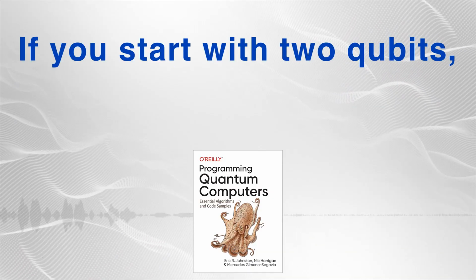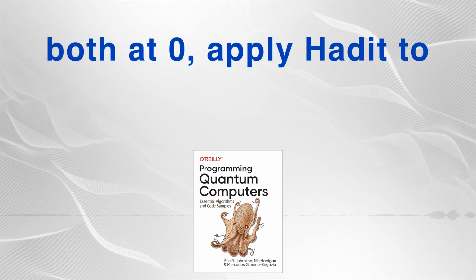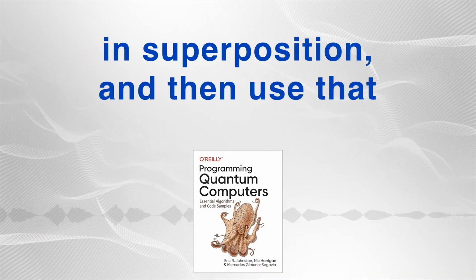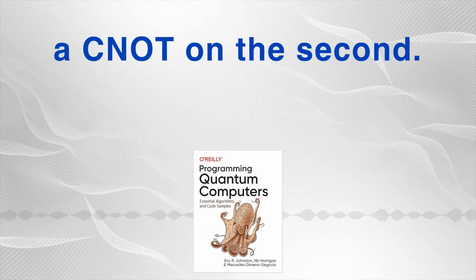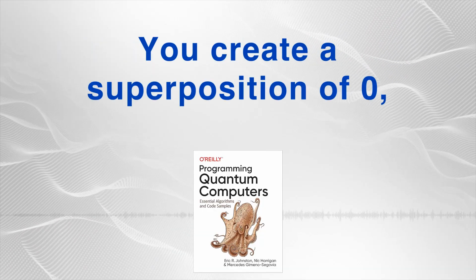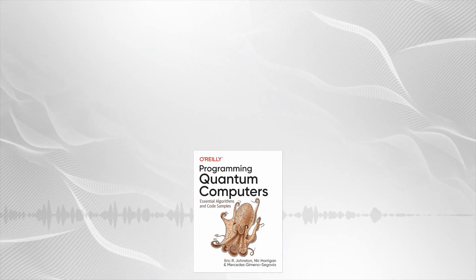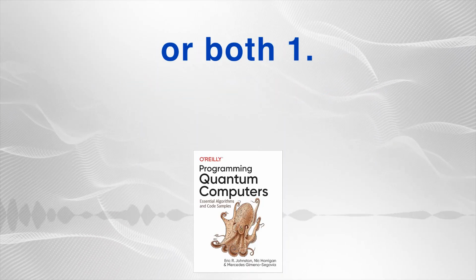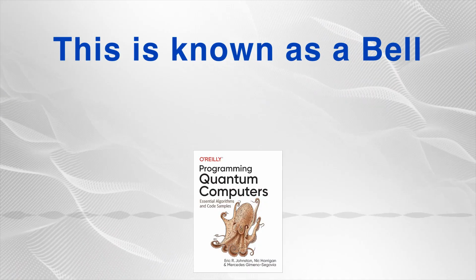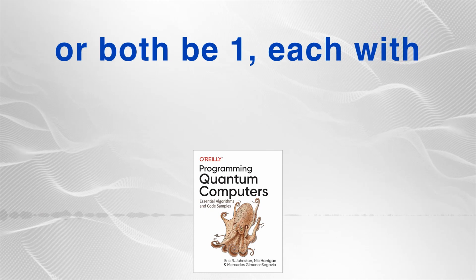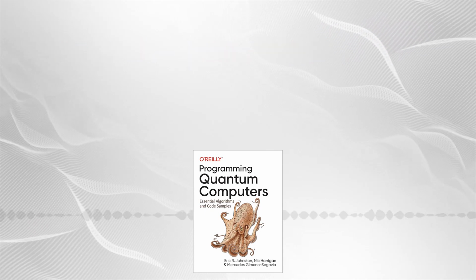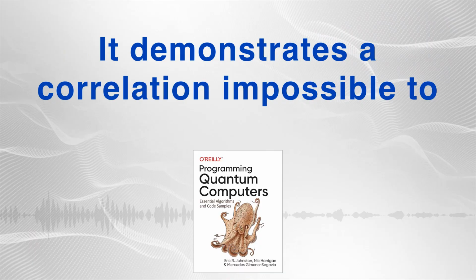Sure. If you start with 2 qubits, both at 0, apply Hadamard to the first qubit to put it in superposition, and then use that first qubit as a control for a CNOT on the second. You create a superposition of 00 and 11. The state where they're both 0 or both 1. That's right. This is known as a Bell pair. If you then measure these qubits, they will either both be 0 or both be 1, each with 50% probability. It demonstrates a correlation impossible to explain classically.